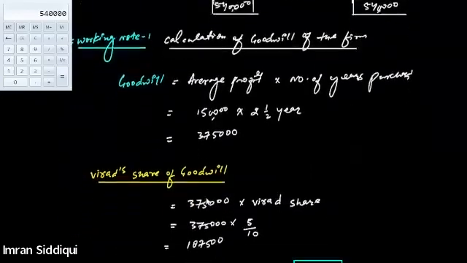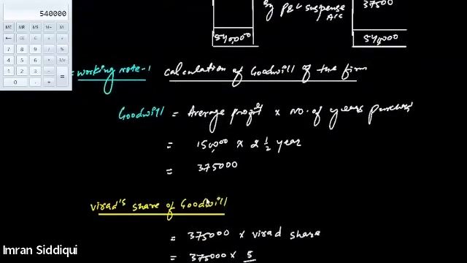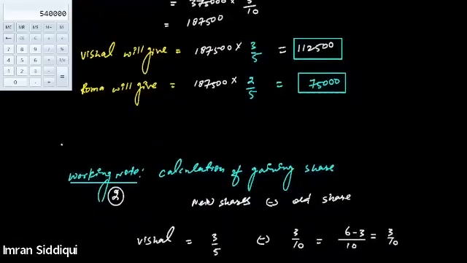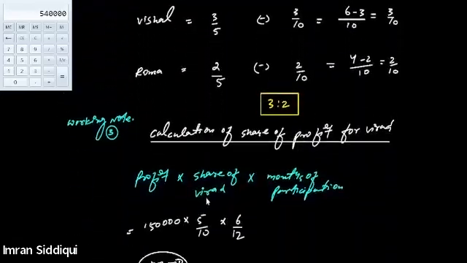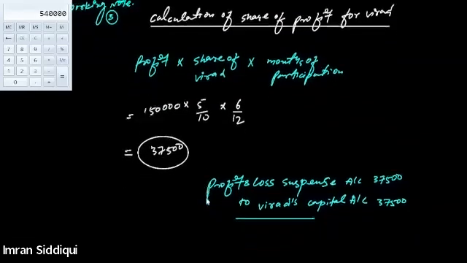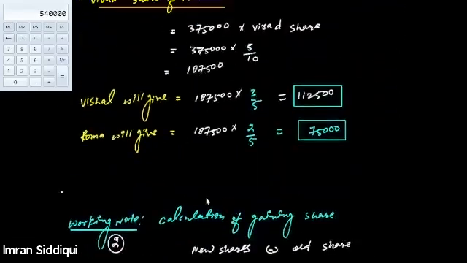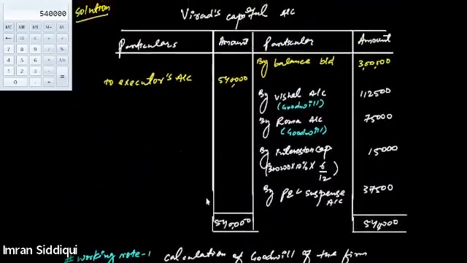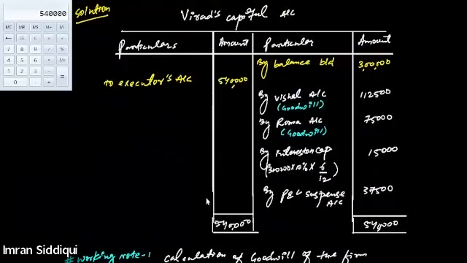This is the working note for the calculation of goodwill of the firm. Then we made a working note for the calculation of gaining share. Then we made an extra working note for the calculation of share of profit for Virat. This is it. Three working notes were required. I hope it is quite clear. So, presuming that all of you have written this down, I'm moving to the next question.